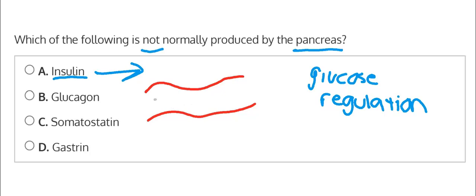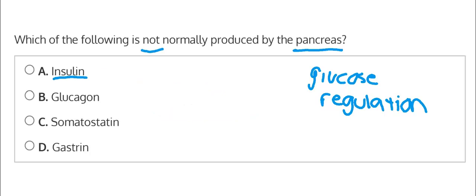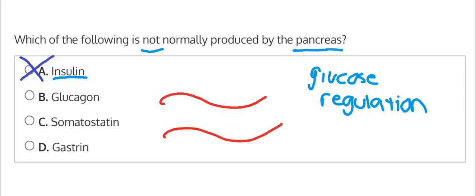So we're looking for something that is not normally produced by the pancreas. Because insulin is normally produced by the pancreas, we could eliminate option A. Option B, similarly, glucagon would be released if there's a low blood sugar. Let's say you have your blood here and there's very little blood sugar, maybe this person hasn't taken in enough, there's not enough energy, and we want the blood sugar to be higher, so the pancreas will know to release the glucagon to raise blood sugar levels.